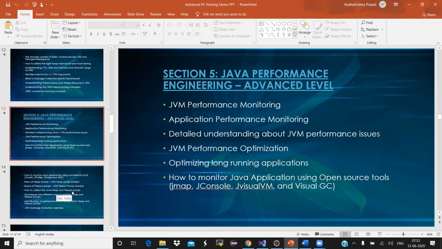See, it always depends on the problem. For example, if I'm evaluating you in the interview, what are the reasons for high CPU utilization? The immediate next question that you have to ask me is from which server? Is it a database server, a web server, or an application server? If it is an application server, then you use all these different utilities to monitor all of them. You will monitor so many metrics to understand what is creating this high CPU utilization.